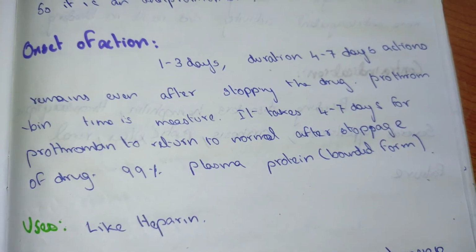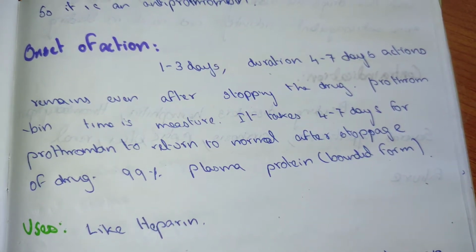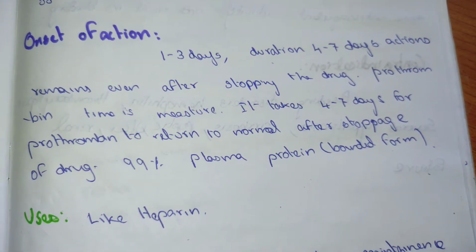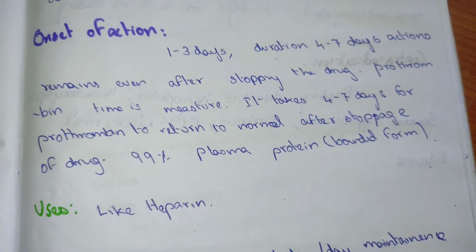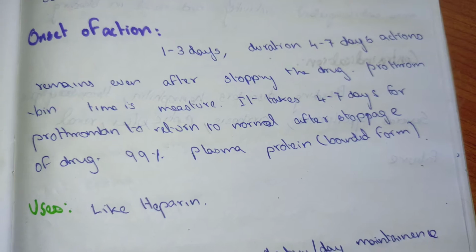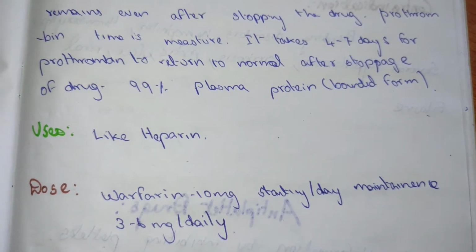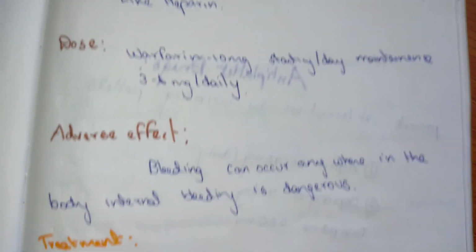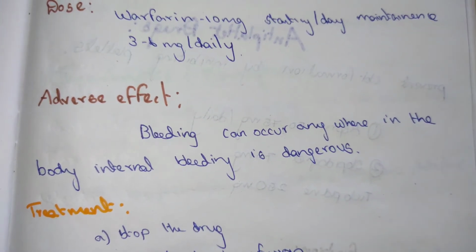And 99% is bound to plasma protein. Uses are just like heparin. Please do watch the video on heparin and then watch this, you might get a clear idea of it. The dose of warfarin is 10 mg starting, then for maintenance 3 to 6 mg daily.